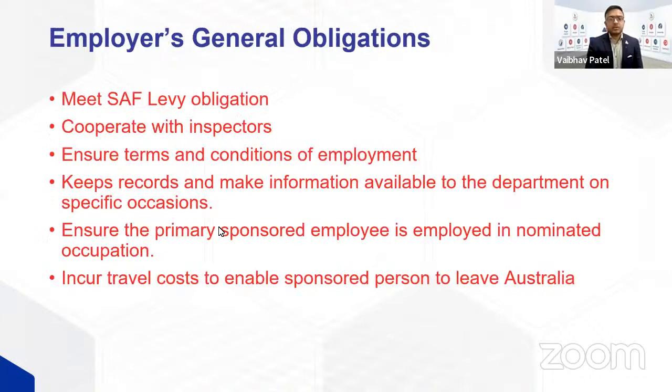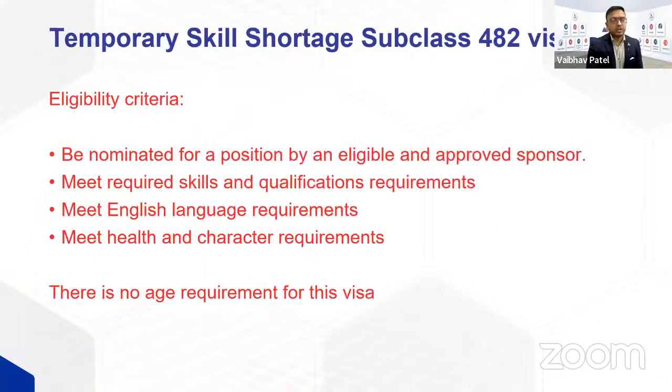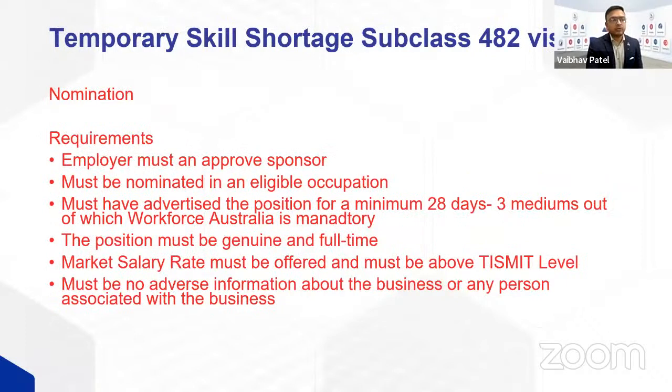The next step the business will have to do is apply for a nomination. In the nomination application, the company will have to advertise the position, and generally, unless it is exempted, will have to do labor market testing.